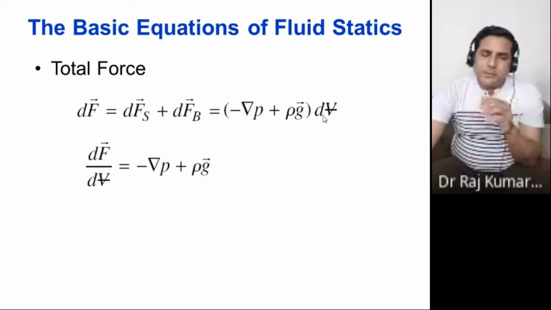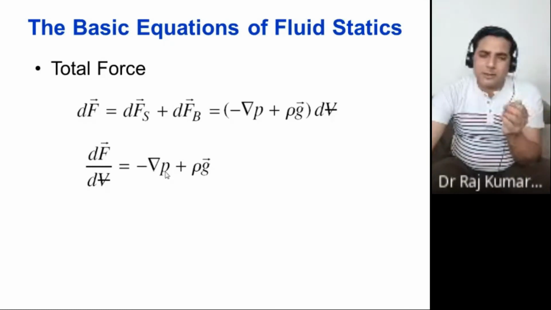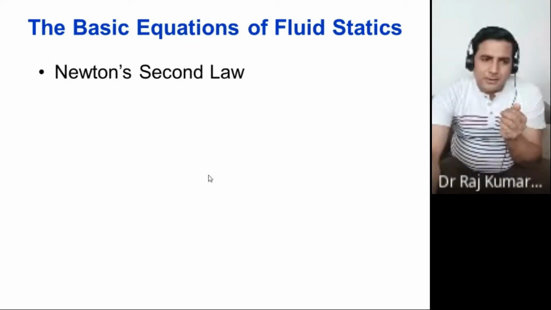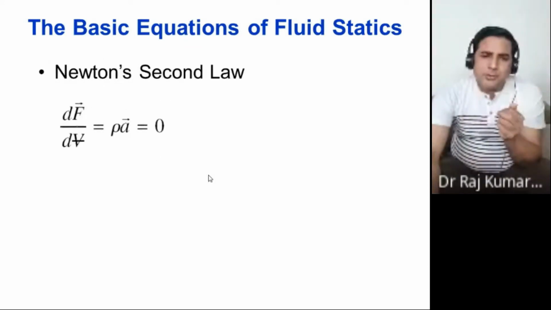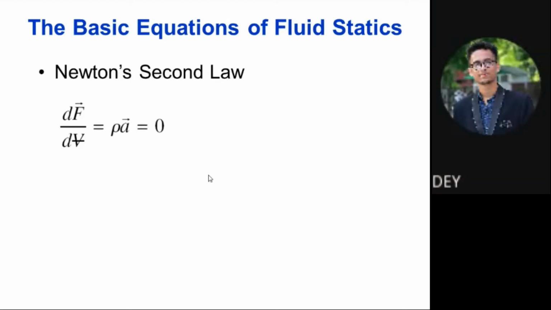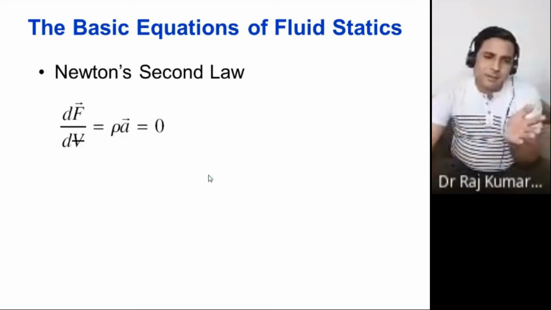Now the volume was common in both the terms here. Therefore, you have taken dF upon dV to this side. So on this side here you have the gradient of P and this one rho g. Now you can apply Newton's second law. What does it say? What is Newton's second law? Force is equal to mass into acceleration. Right, that's what you have here.